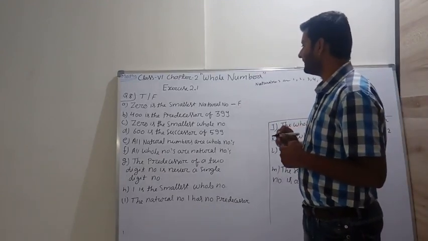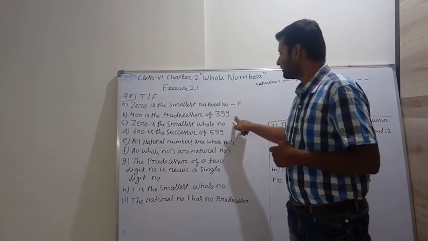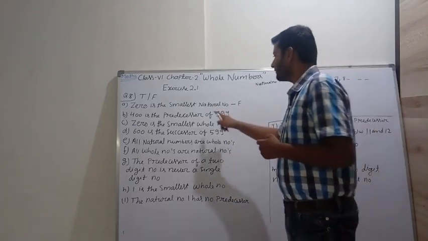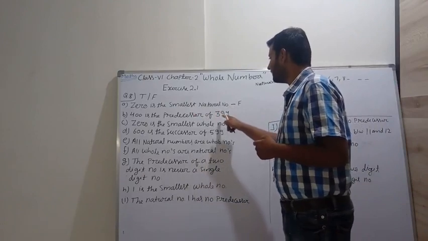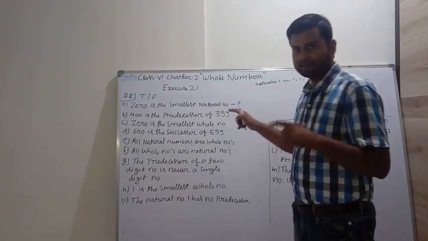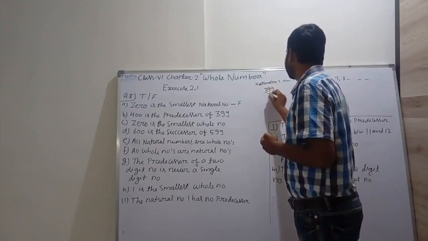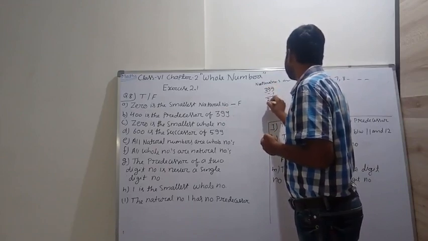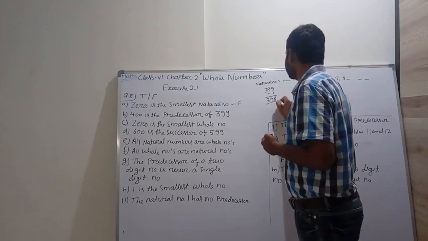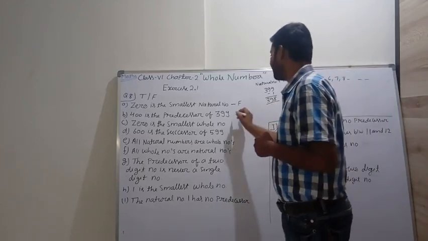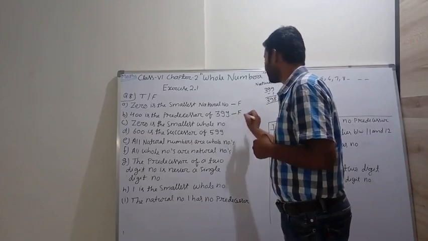400 is the predecessor of 399. So क्या 400 जो है वो 399 का प्रीसीडेसर है? See, 399 minus 1 we get 398. So 400 is not the predecessor of 399. So the given statement is also false.